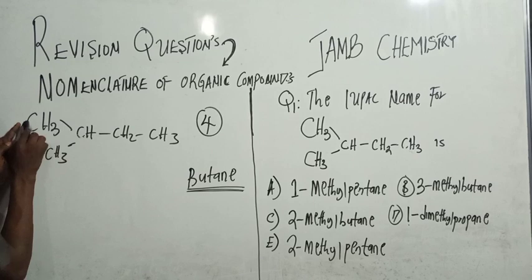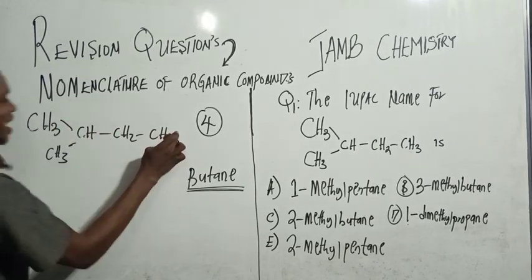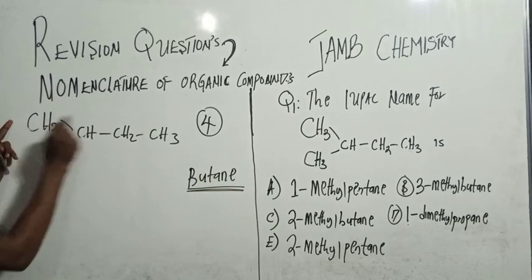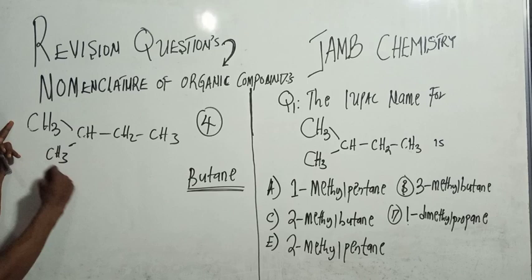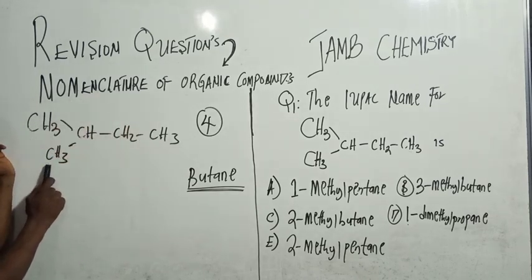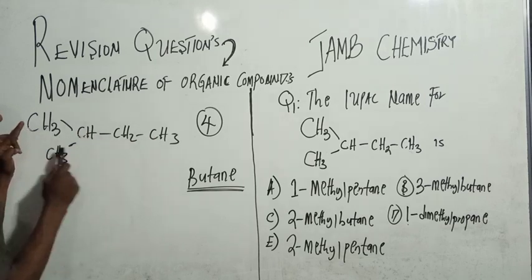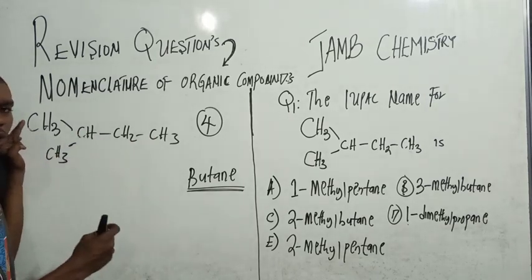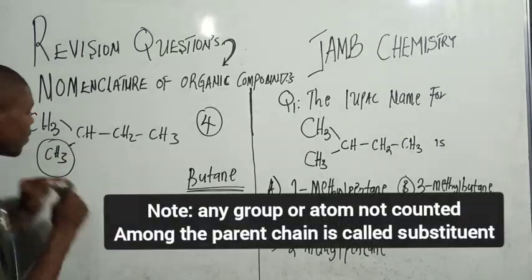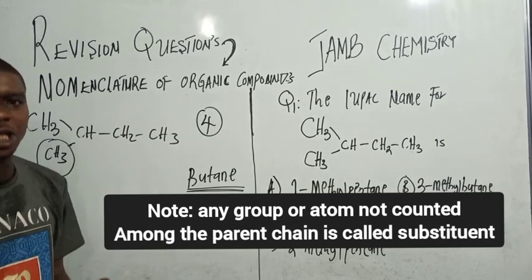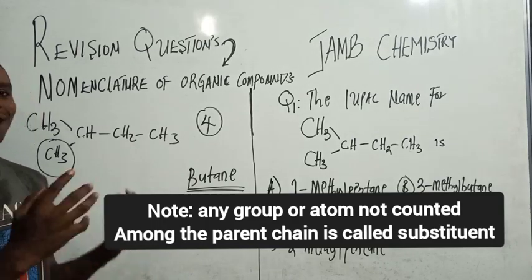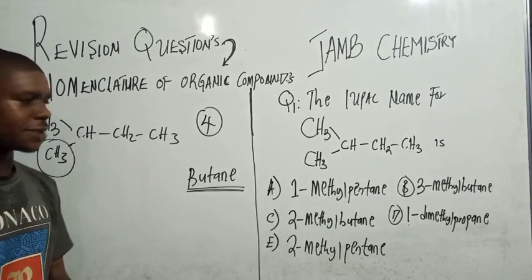Now, remember I took from here to here as my chain, my parent chain. Because I took from here to here, I did not include this one in the chain. I did not say 1, 2, 3, 4 and then come here and say 5. No. As long as I took from here to here, this one is not counted among the parent chain. This one now becomes a substituent. Substituent means a side chain or a side atom that is not counted among the parent chain.